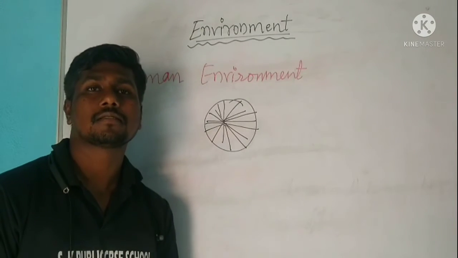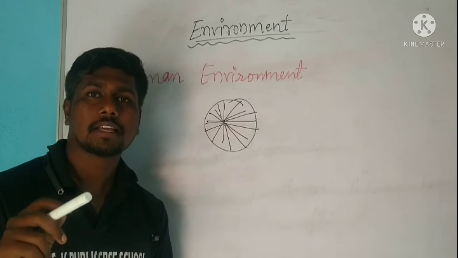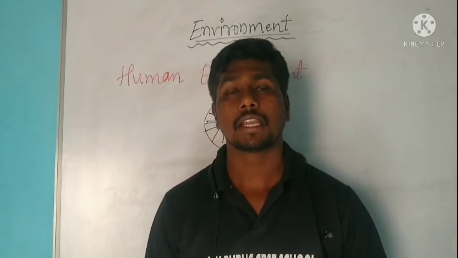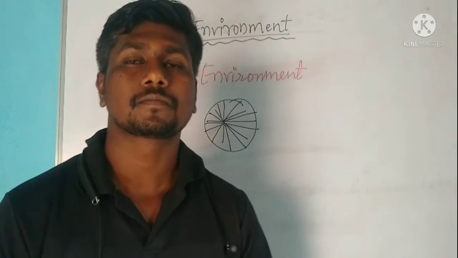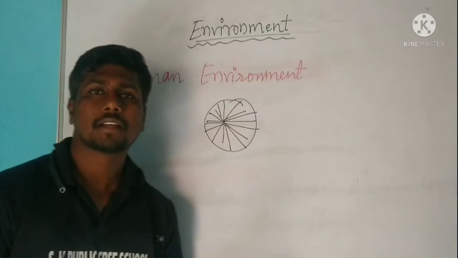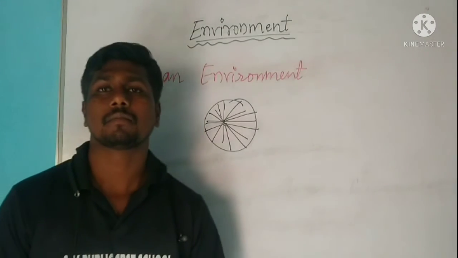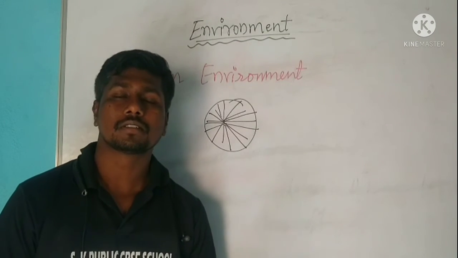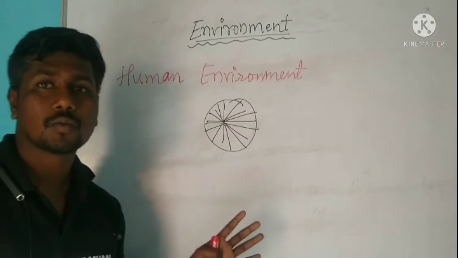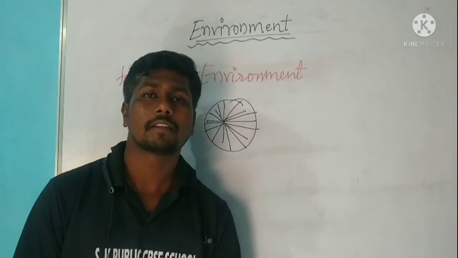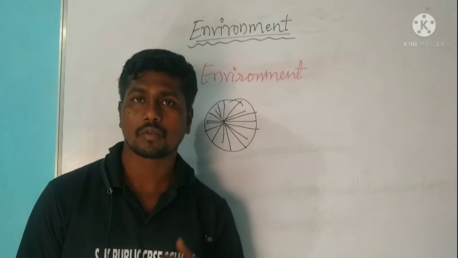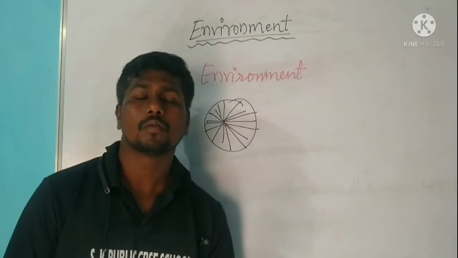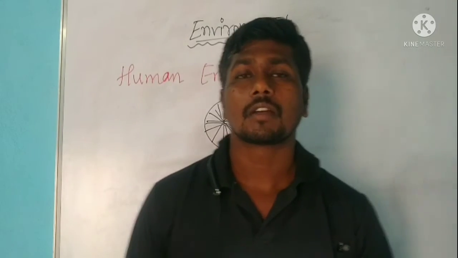But see, a perfect balance is necessary between the natural and human environment. Even though we have changed it, there is a need for perfect balance between the natural and human environment. It has to be maintained. Human beings must learn to live and use their environment in a harmonious way.